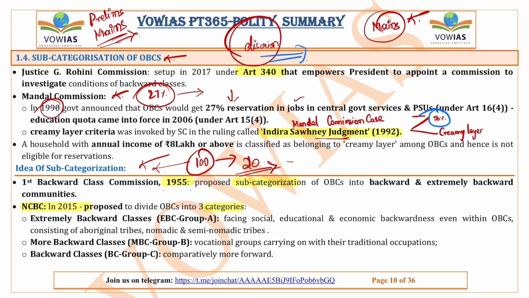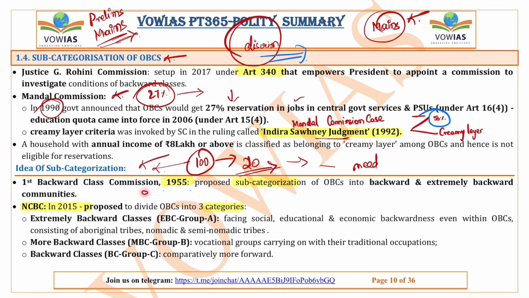Another 20 to 30 people are mediumly backward, or some people are very highly backward, or some people are less backward. So depending on their backwardness they can get the reservation. If the government can ensure this, then people who are actually in need of the reservation will get the actual benefit, because the ultimate aim of reservation is nothing but upliftment of people, right?